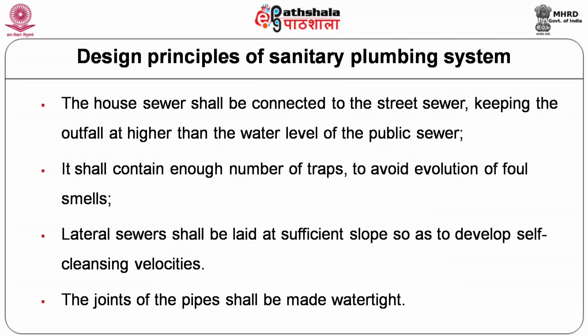The house sewer shall be connected to the street sewer, keeping the outfall at a higher level than the water level in the public sewer. So, there must be a continuous slope towards the street sewer. So, we have to provide enough number of traps in order to avoid the foul gas entering into the household.